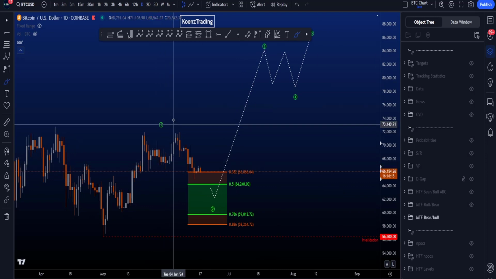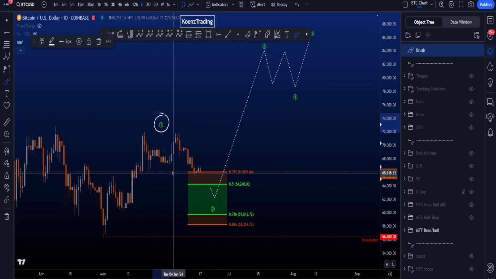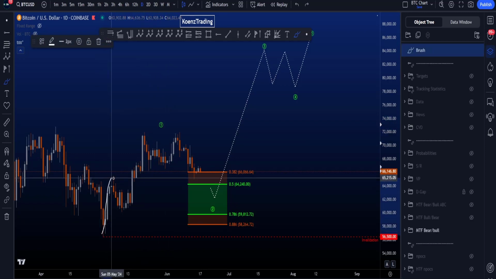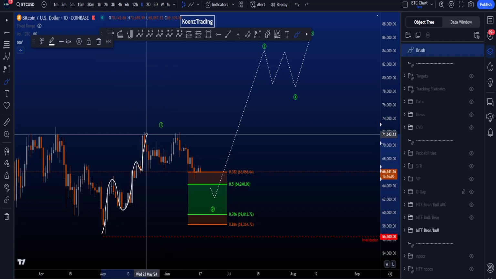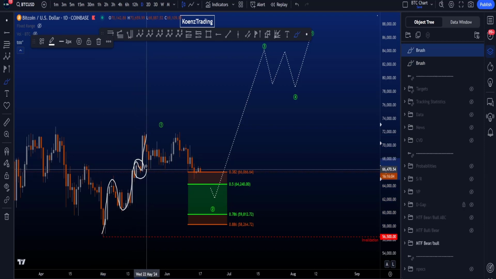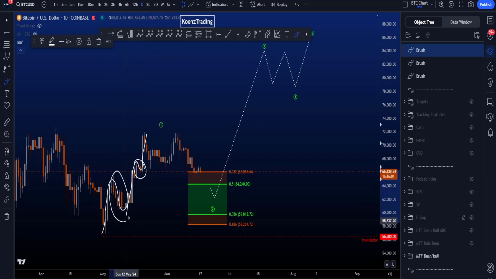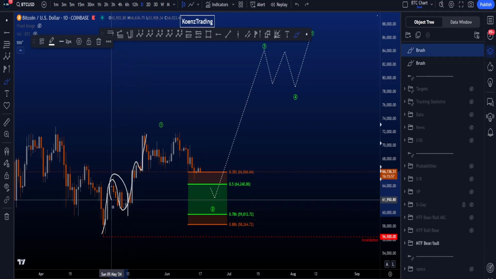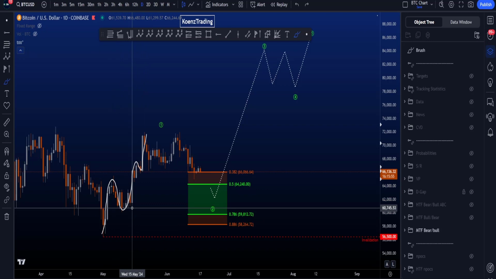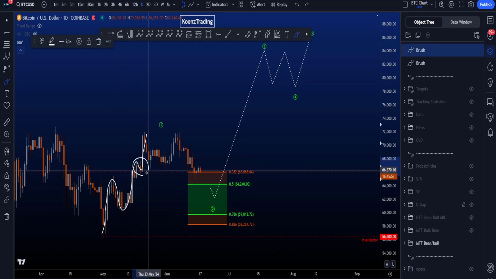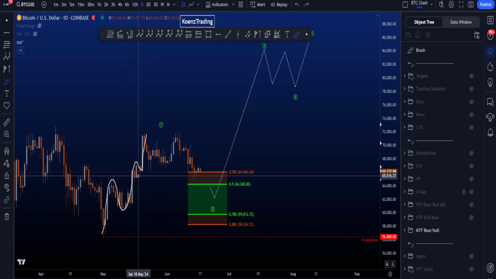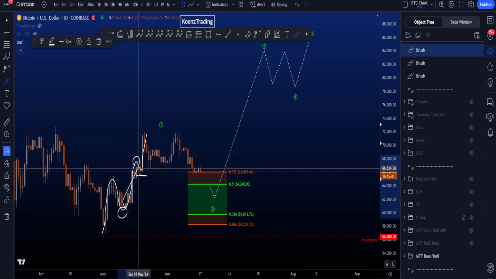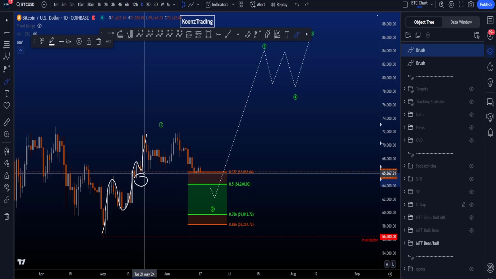What is tricky in this scenario, however, is wave 1, because if we put this wave 1 on the left top over here, then we have to count an internal 1, 2, 3, 4, 5. Wave 4 here is shorter in time than wave 2, which is not an invalidation, but most commonly a wave 4 is longer in time than a wave 2, so that is at least something to note. Also, this wave 4 is incredibly shallow, not touching the 0.236 Fibonacci taken from the low of 2 to the high of 3, which generally is a minimum target for a wave 4.